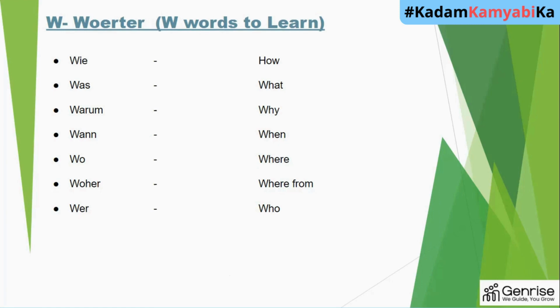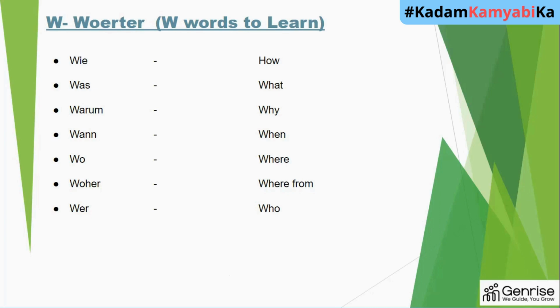Let's say how is wie in German? It is not why, it is wie. If you pronounce wrongly, then the other person cannot understand what you intend to say. So wie is how.